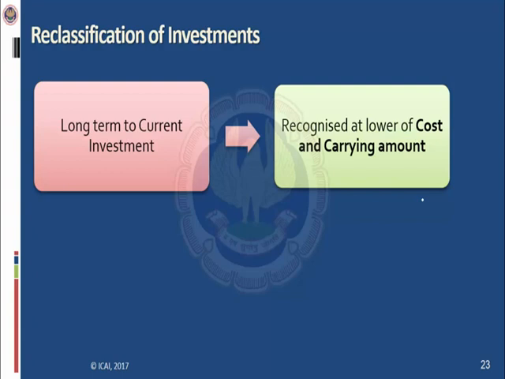So let's say the long-term investment was carried at a cost of rupees 1 lakh. So the carrying value is 1 lakh rupees and the cost is 1 lakh rupees. So it has to be recognized at lower, but in this case both are 1 lakh rupees. But suppose the cost was 1 lakh rupees for long-term investment, but the carrying value is 80,000 rupees. So in this case it has to be recognized at the lower value, which is 80,000 rupees.